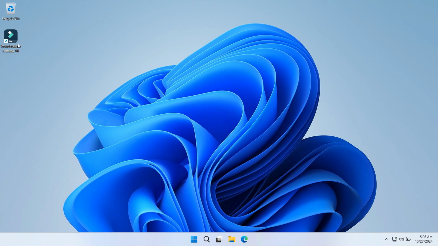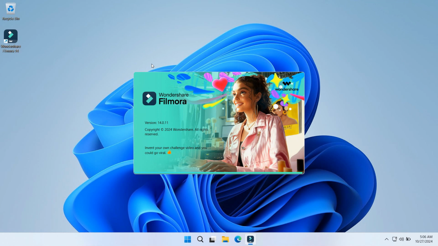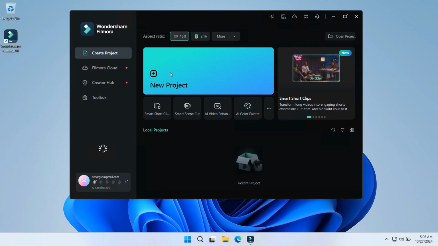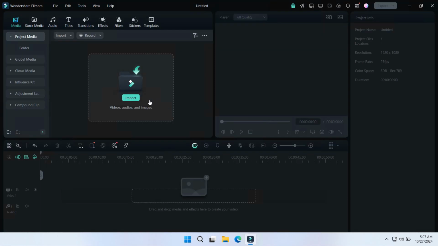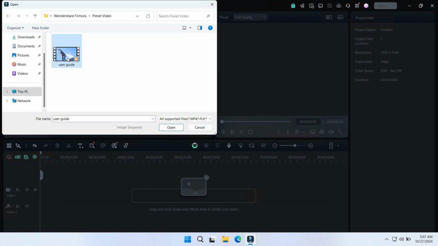How to do that? First, open your Wondershare Filmora. Make sure you have the latest version of Wondershare Filmora here. Then you can click New Project to create a new project. After that, you can import the video. I will import the video with the sound.